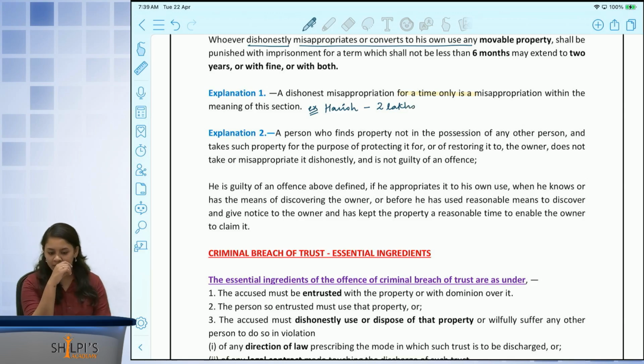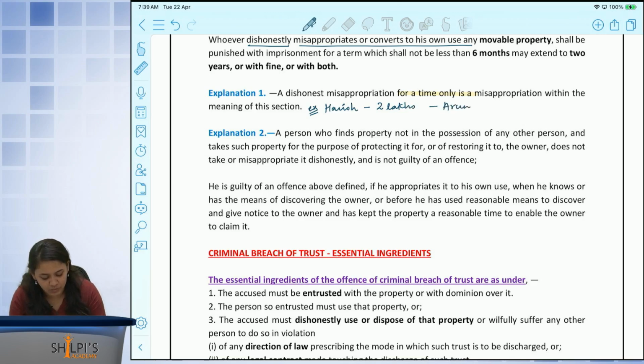Harish asks Arun to hold the 2 lakh rupees until he gets back from his native. Now this is only for a period of 2 days.